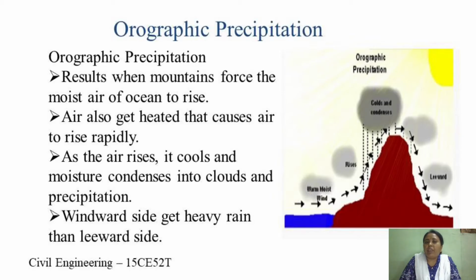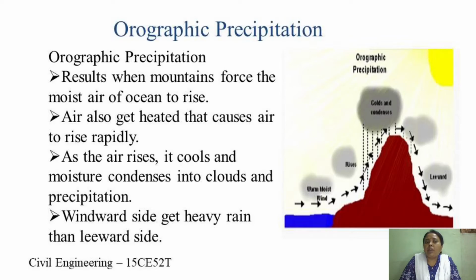It is caused by air masses which strike natural topographic barriers, which may be in the form of mountains, hills, or any kind of barrier, where the air cannot move forward and hence starts rising up. As this air rises, it cools, and the moisture condenses into clouds and precipitates.